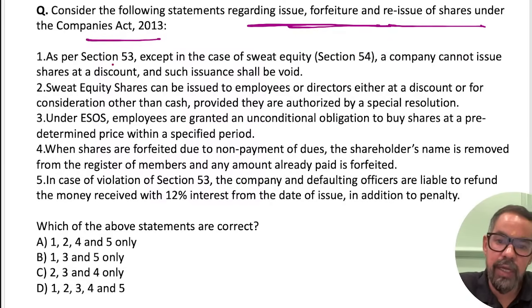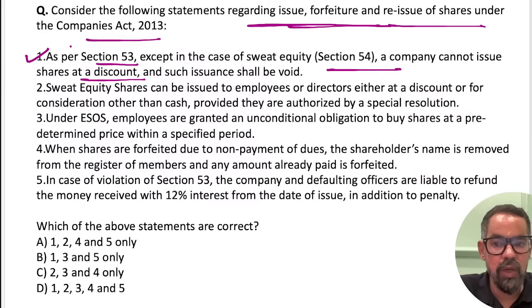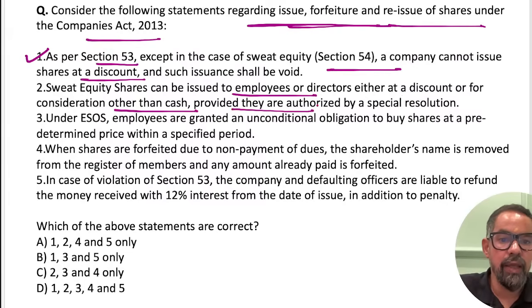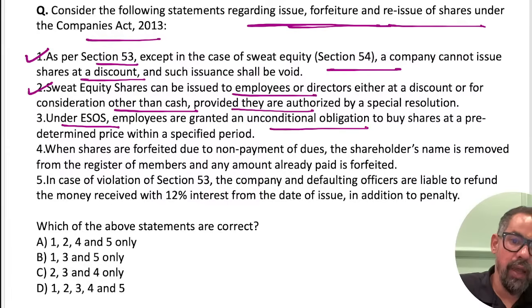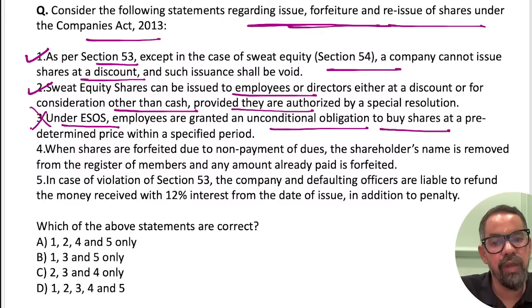As per Section 53, except in the case of sweat equity, a company cannot issue shares at a discount, and this is true. Sweat equity shares can be issued to employees or directors at a discount and for consideration other than cash, provided they are authorized by a special resolution. Under the ESOS, employees are granted an unconditional obligation to buy. There is no obligation actually. It is a right, but not an obligation.